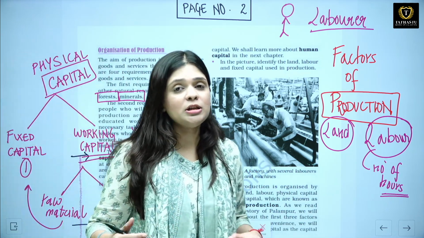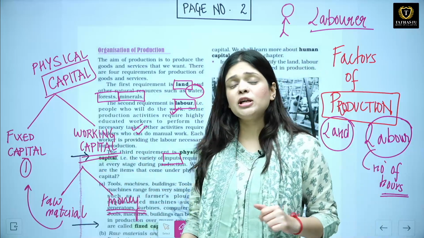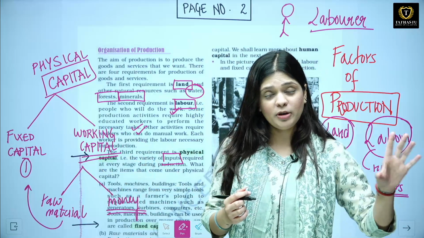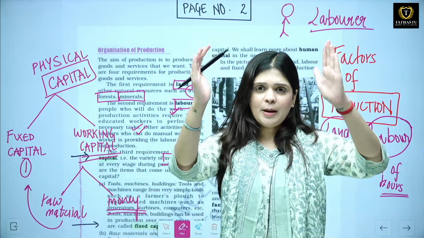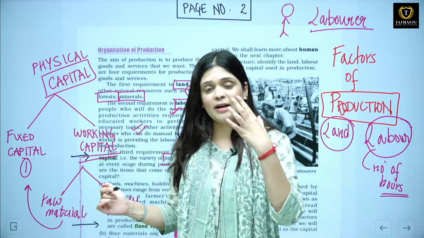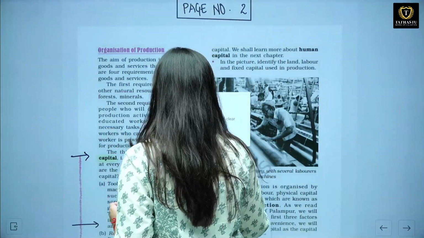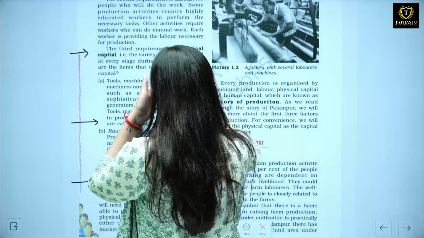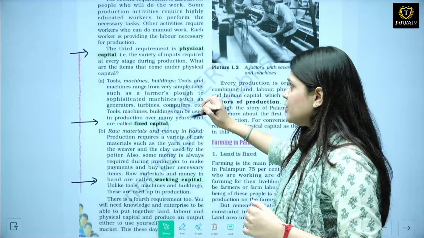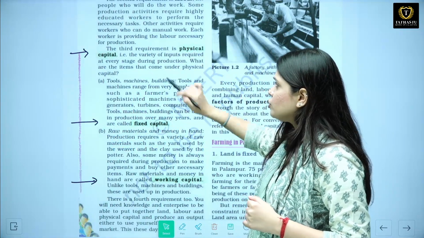So fixed capital is divided into two parts, that is, your working capital is divided into two parts, that is your raw material and your money. So physical capital: fixed capital, and working capital divided into two parts, that is your money and your raw material. Okay, now here the third requirement is fixed capital, that is the variety of inputs required at every stage during production.